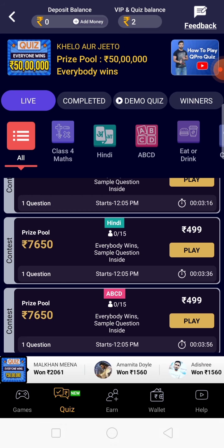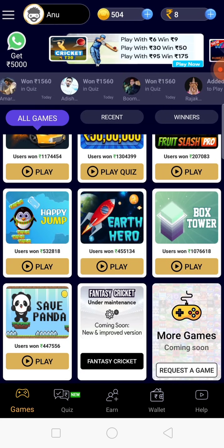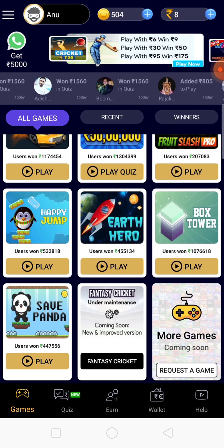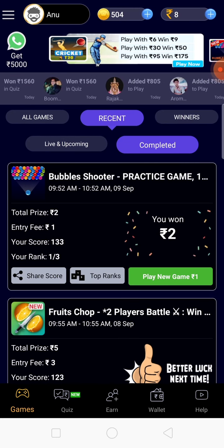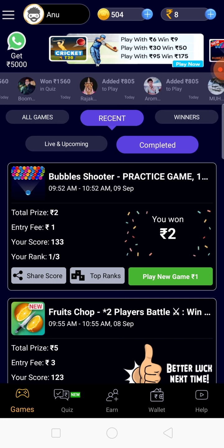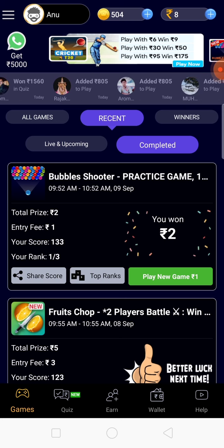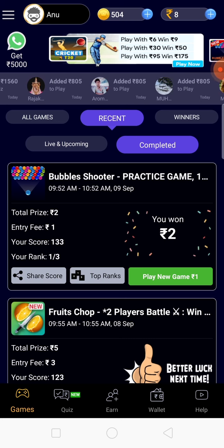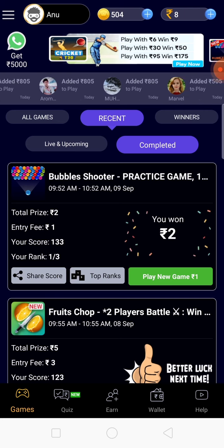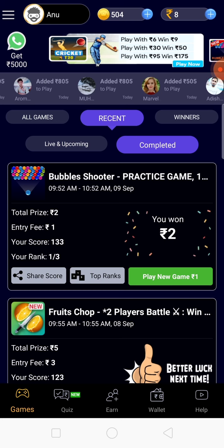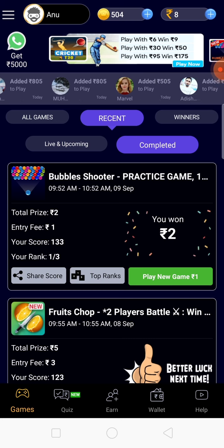And when you play, just click on that. For example, I played some games. Click on Games, click on Recent, and you will see the money, because I played here. The entry fee was just 1 rupee, which was a practice game. As a newcomer, you get these kinds of games, which are just free games, or investing 1 rupee, you get 2 rupees. So these are such good games for newcomers.